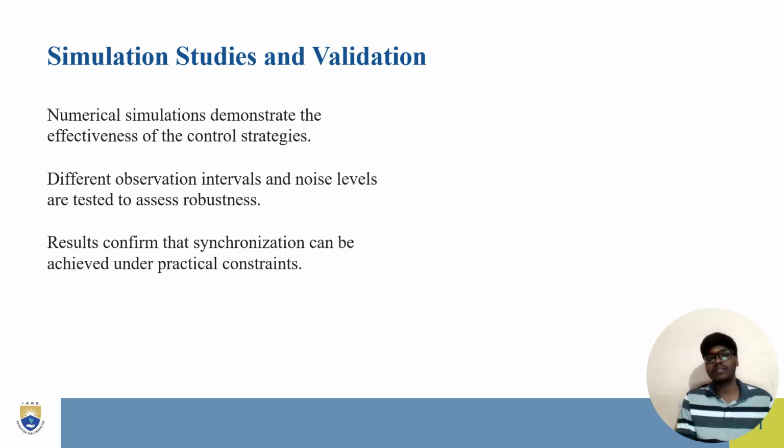Results confirm that synchronization can be achieved under practical constraints. Here we can see the simulation studies and validations demonstrate the effectiveness of the control strategies. Different intervals and noise levels are tested to assess the robustness, which gives a clear picture of the neural networks and confirms that synchronization can be achieved under practical constraints.